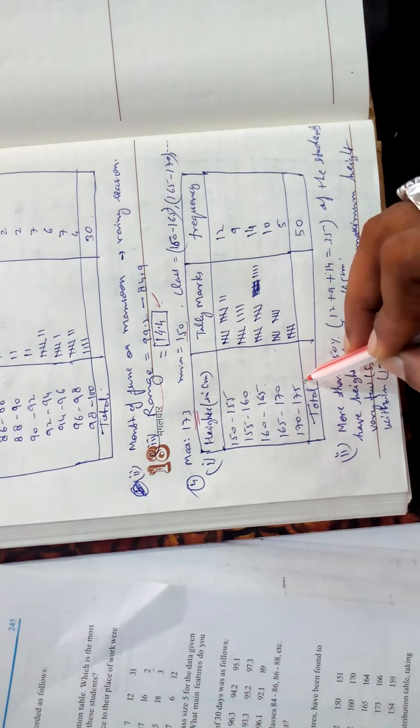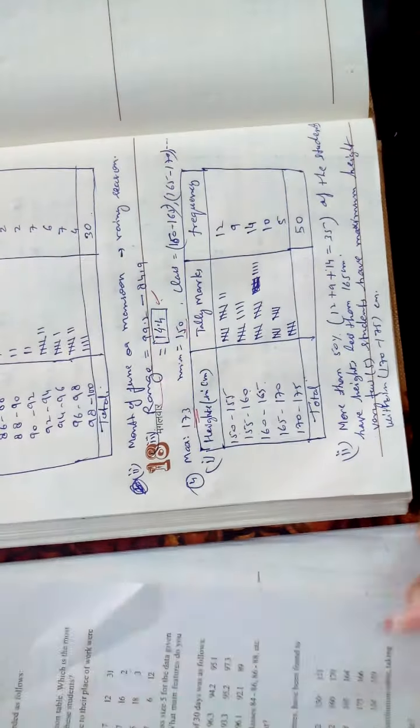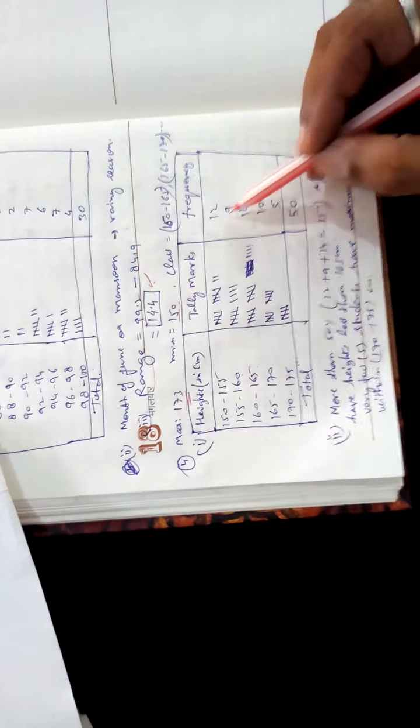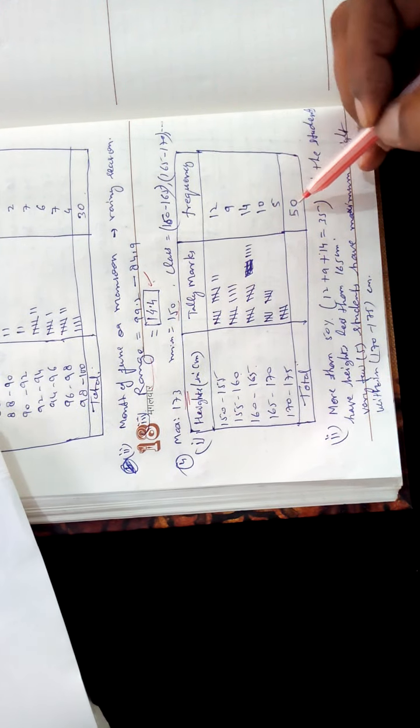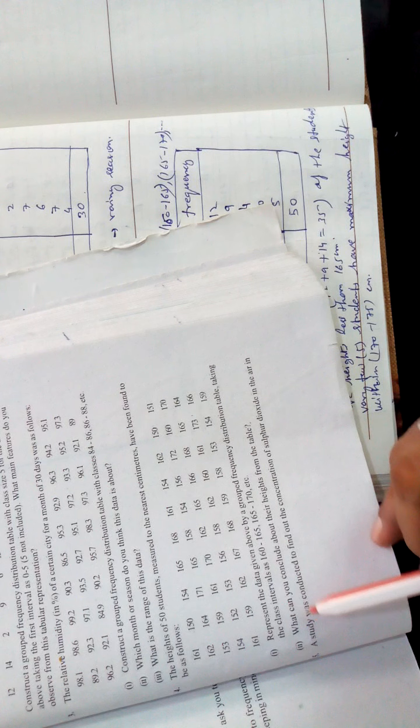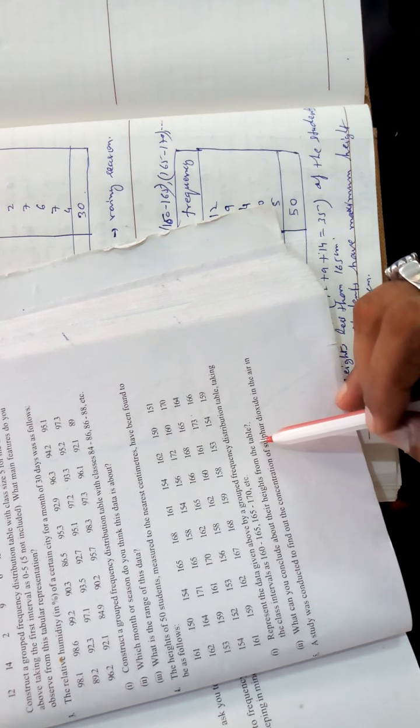Like the previous question number 2, I have told you, read one by one from here and put the tally mark. You will get this solution: 12, 9, 14, 50. It is your table. And then the question is, what can you conclude about the heights from the table?